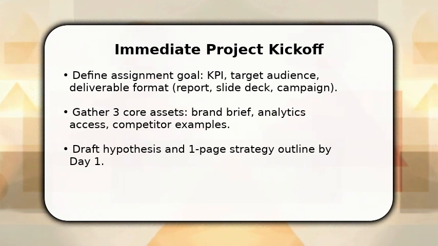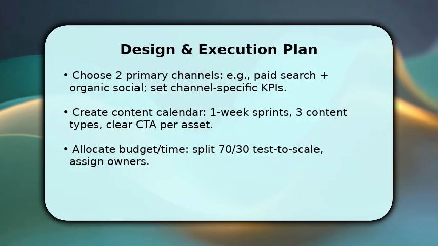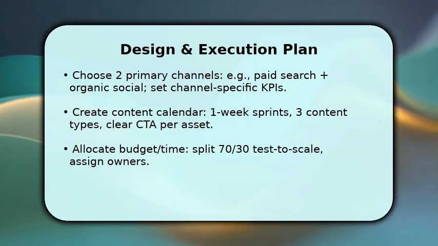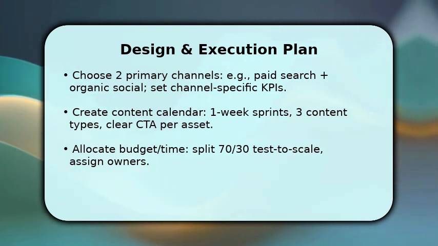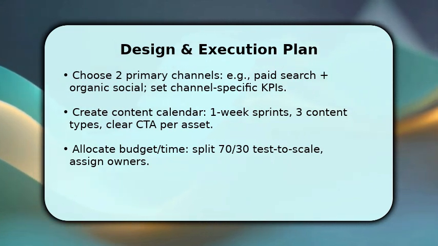You now translate strategy into a concrete plan. First, pick 2 channels that best match your audience and map channel-specific KPIs. Next, build a content calendar in 1-week sprints with 3 content types and a clear CTA for each asset.